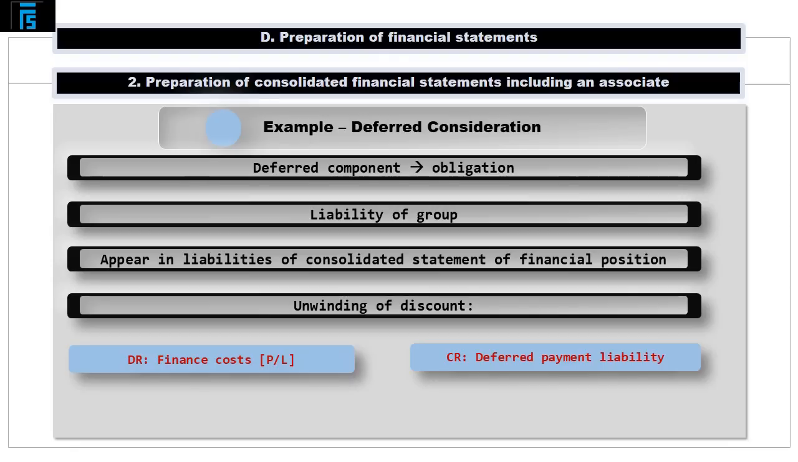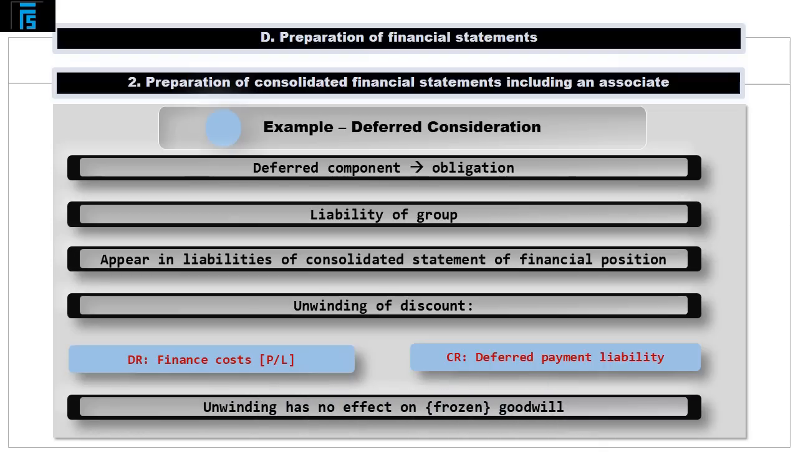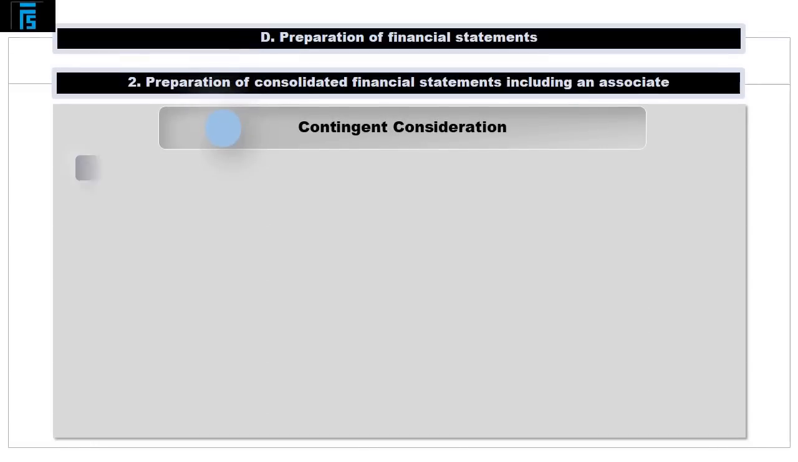It must be stressed that the increase in the carrying amount of the liability from the initial present value of €3,005 to the ultimate €4,000 does not affect the carrying amount of goodwill recognized upon acquisition, which is effectively frozen at an amount computed using the initially calculated consideration fair value of €7,005.